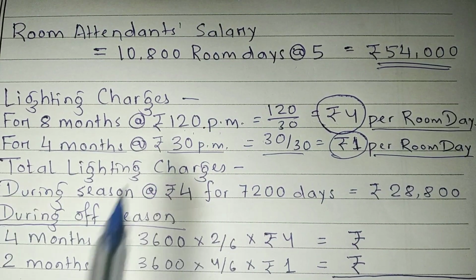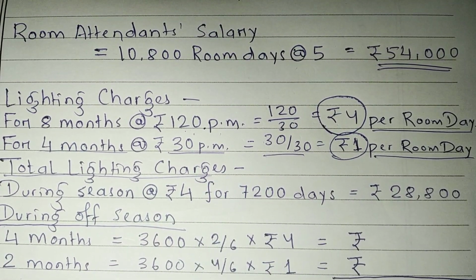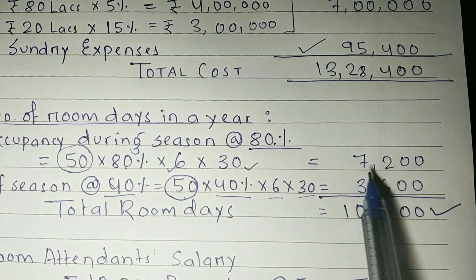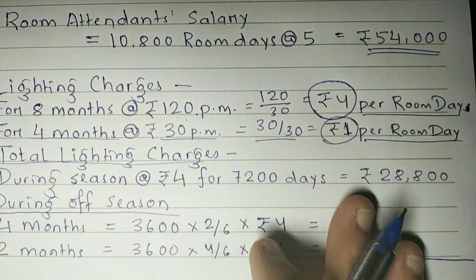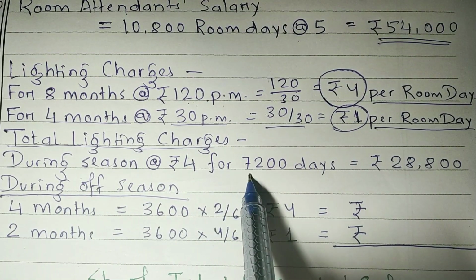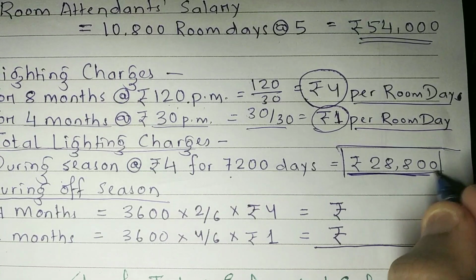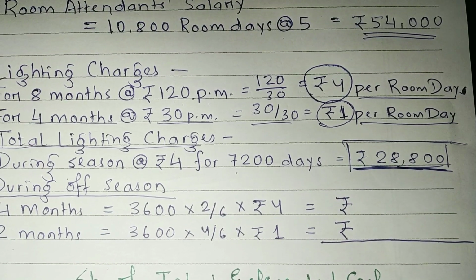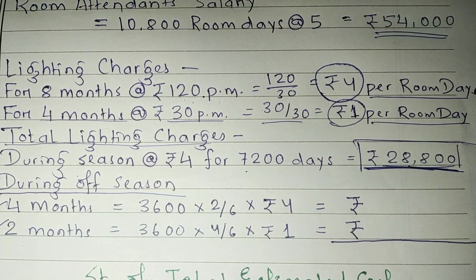See, total lighting charges will be how much? During season, it is coming as 4 rupees per room day. So during season, we have already calculated how many room days are there. 7,200 room days are there during the season. So it will be how much? It will be during season 7,200 days into 4. That will be your 28,800 rupees.